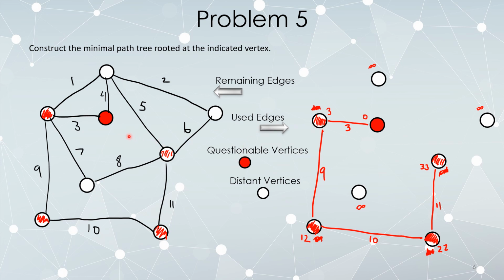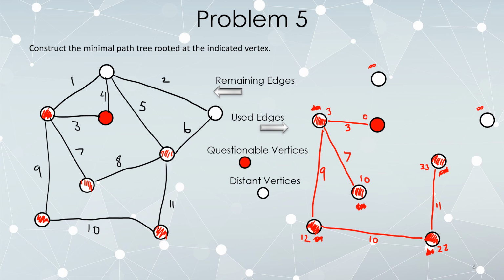Now, are there any things I can add in over here? How about this edge, 7? One thing I like to do is to start this off just by connecting vertices however I can, and then I'll start worrying about trickier stuff. So this is no longer distant, it's been connected up. It took me 3 steps to get here, 7 more gives this a tentative distance of 10. All right.